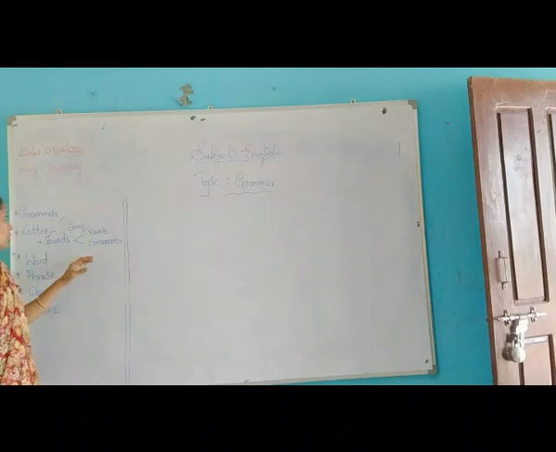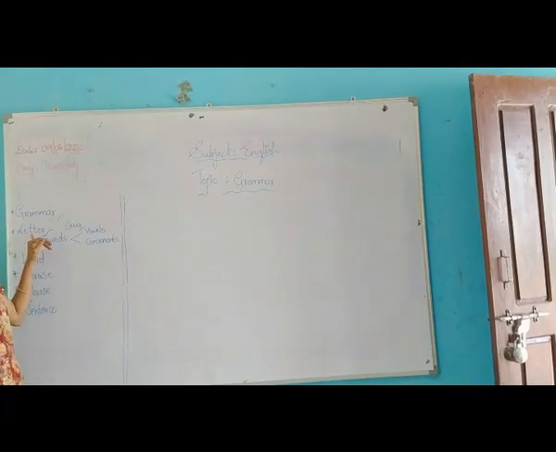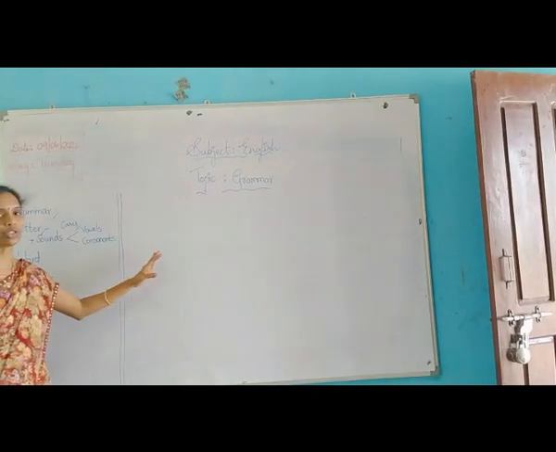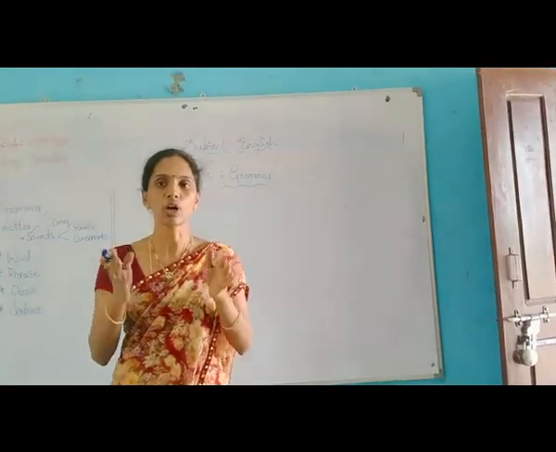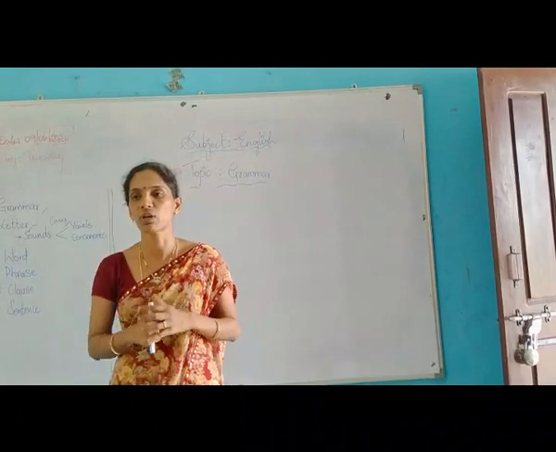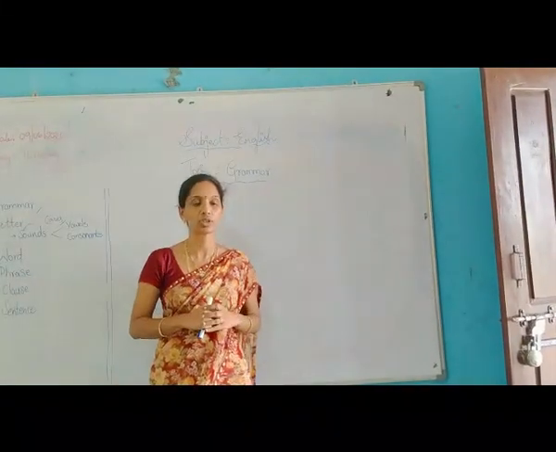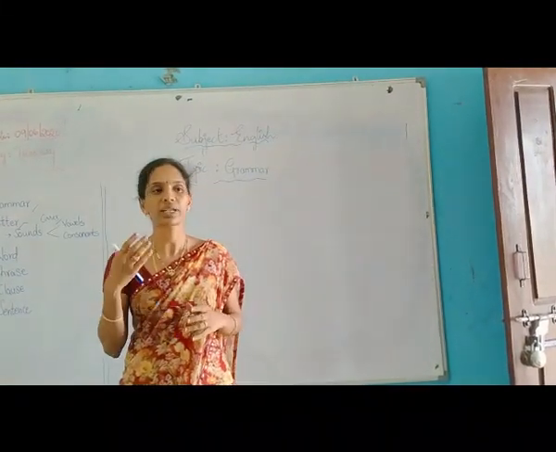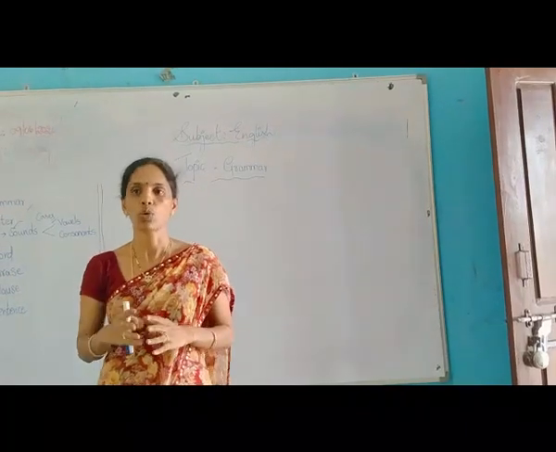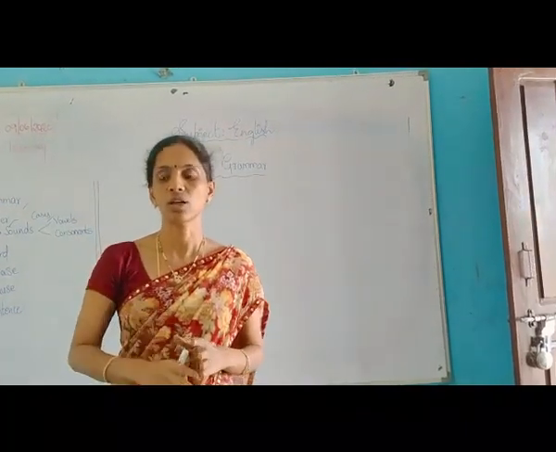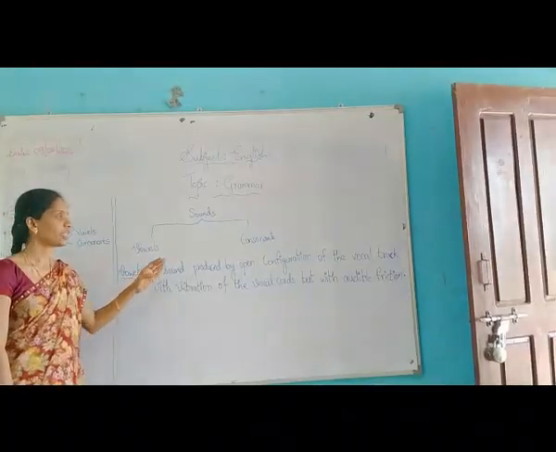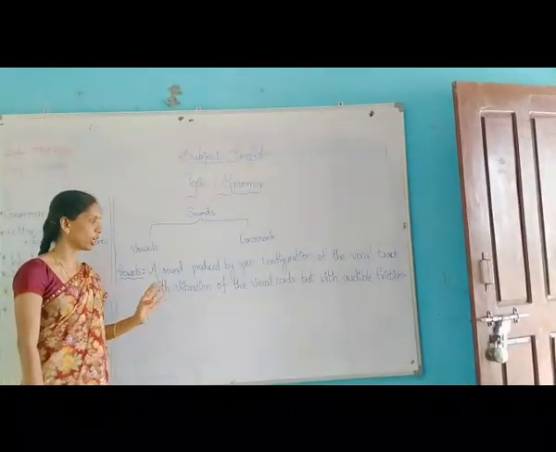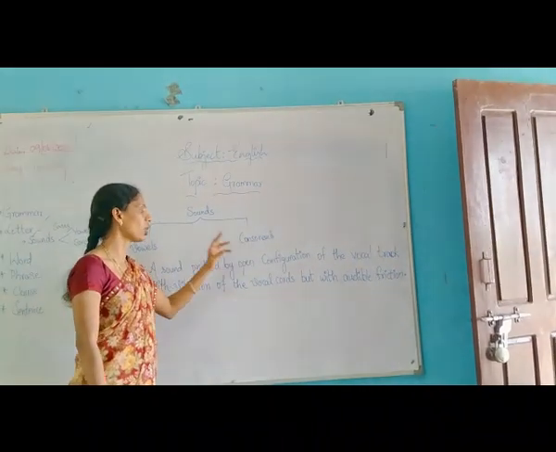Children, up to now we have learned what is grammar, letter, cases and how to use capital letters. Now I am going to explain types of sounds. How many types of sounds do we have? Two types of sounds. What are those? Yes, vowels and consonants. Children, I told you that sounds are of two types: vowels and consonants.